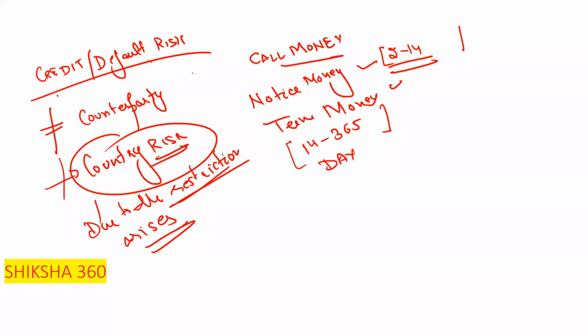And call money is also known as overnight money. That is basically for 1 day. Overnight money, for 1 day, comes under call money. So call money is 1 day, notice money is 2 to 14 days, term money is 14 days or more, which we consider as 14 to 365 days. That is regarding the different types of money.